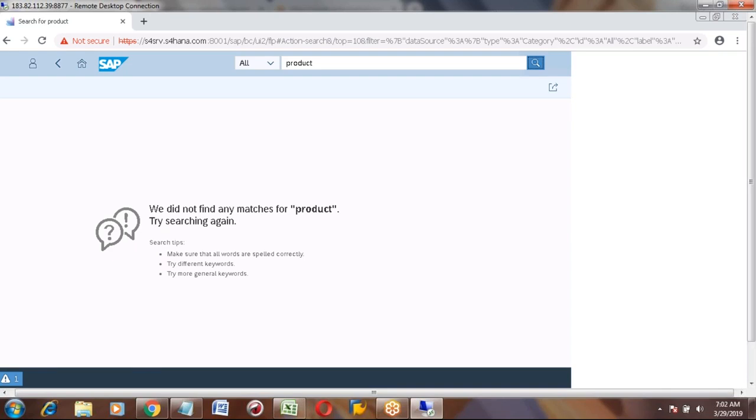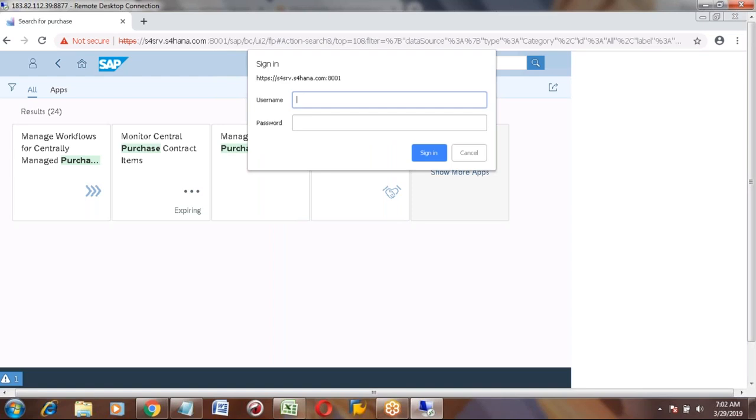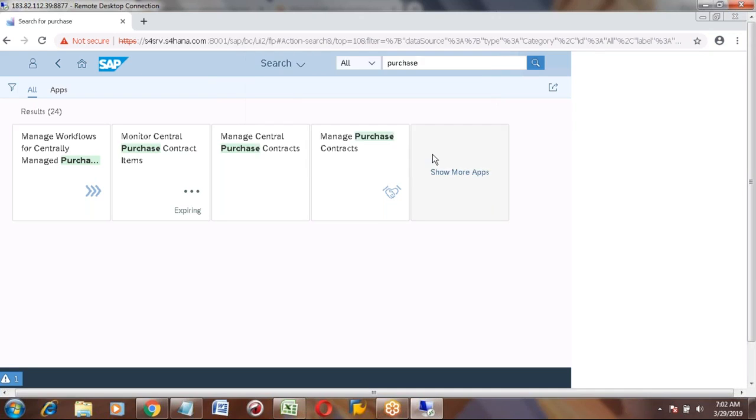Product also is not there, which means it is not there. I think this transaction is not set up for production planning. Yes, correct. There is another module, but it's not in the PP module.